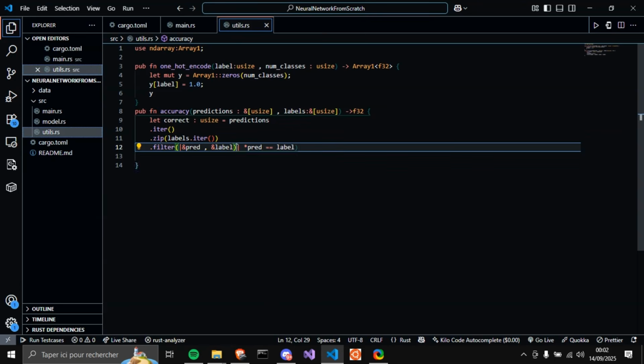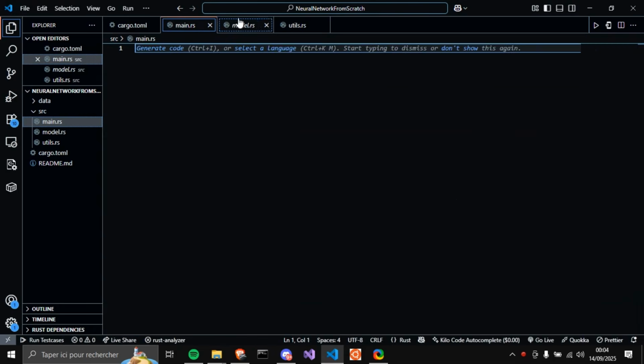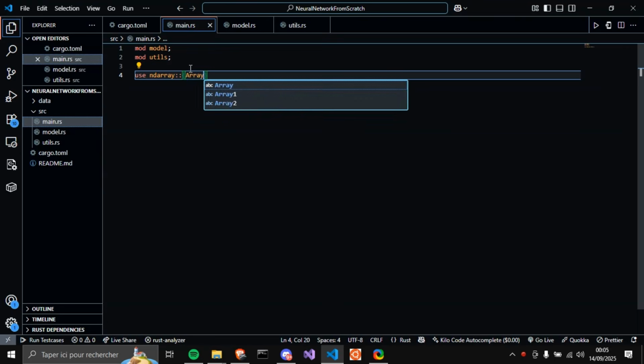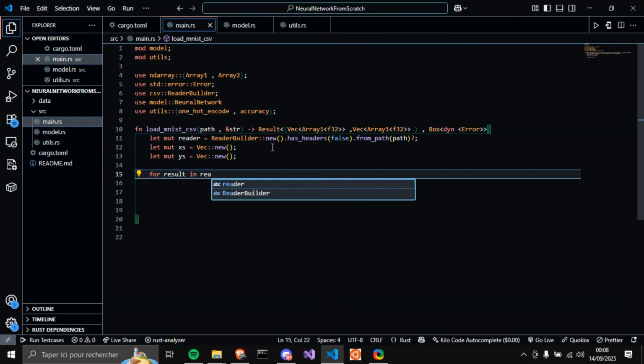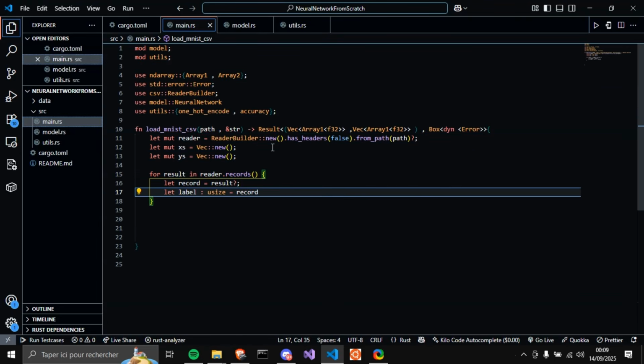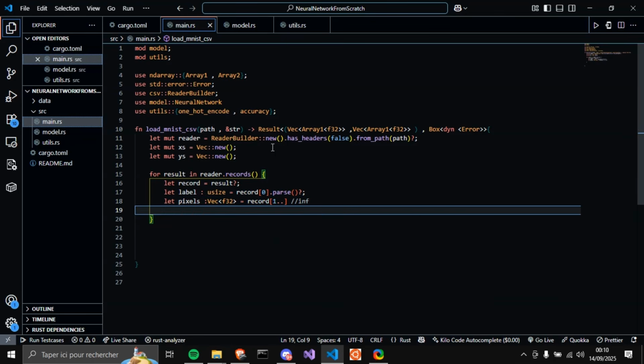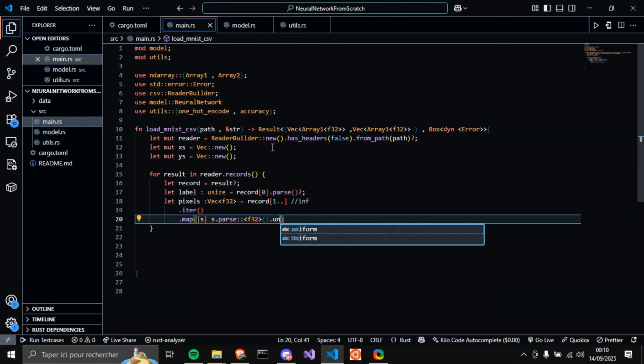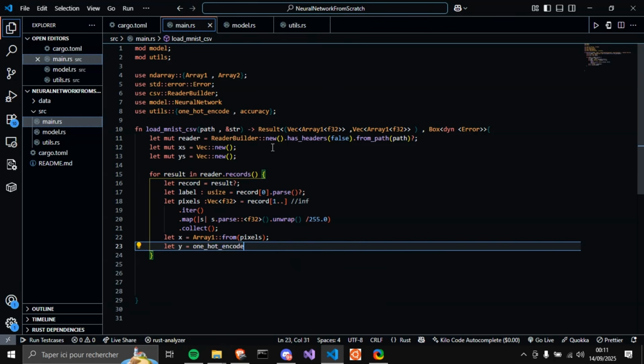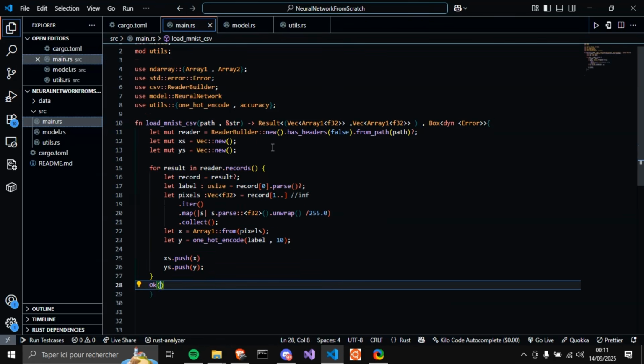Now we write some utility functions like the accuracy function. And finally, onto the main file. We load the MNIST CSV file, we parse its labels, normalize the grayscale values in the image, and then we store the images and labels in vectors, XS and YS, for later.